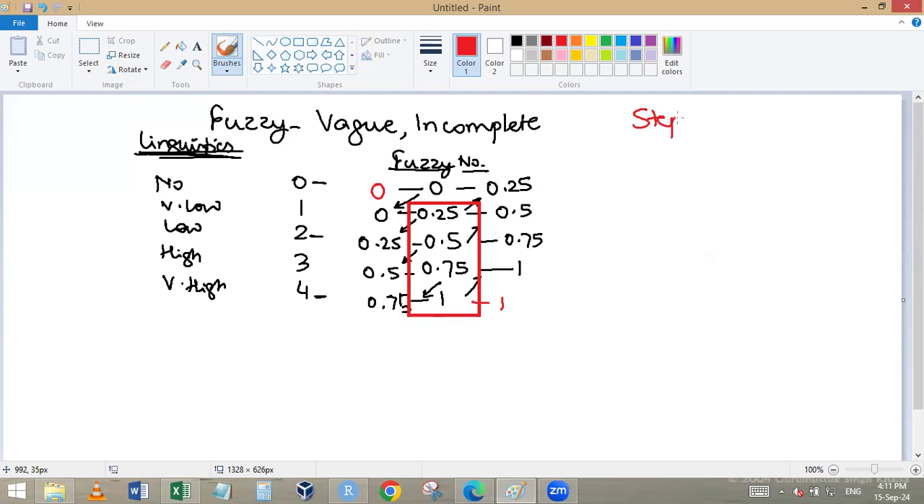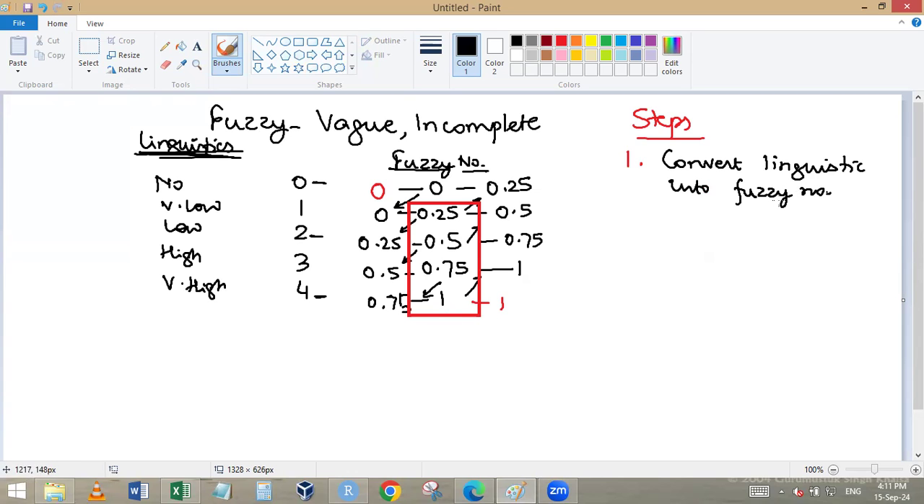Steps for fuzzy DEMATEL. Number 1, convert linguistic terms into fuzzy numbers. Converting the linguistic means we will ask the respondent for low effect, very high effect, no effect, like that, and convert the linguistic terms into fuzzy numbers. This is step number 1.